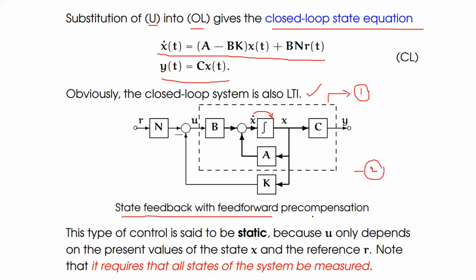Now this type of control is said to be static because u only depends upon the present values of the state variables x. The reference input is r. Note that it requires that all states of the system be measured.